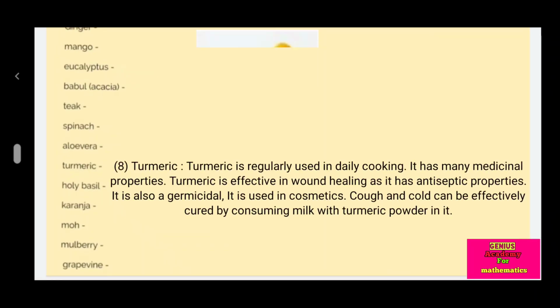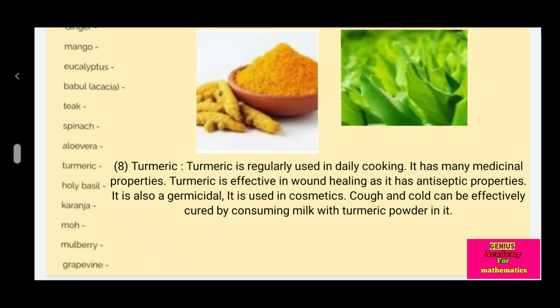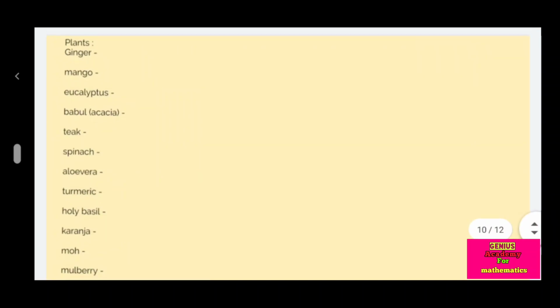Turmeric is regularly used in daily cooking. It has many medicinal properties. Turmeric is effective in wound healing as it has antiseptic properties. It is also germicidal. It is used in cosmetics. Cough and cold can be effectively cured by consuming milk with turmeric powder in it.